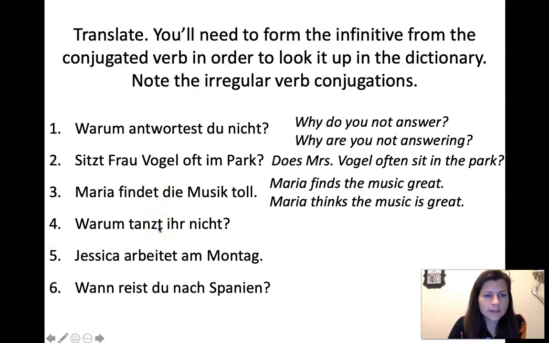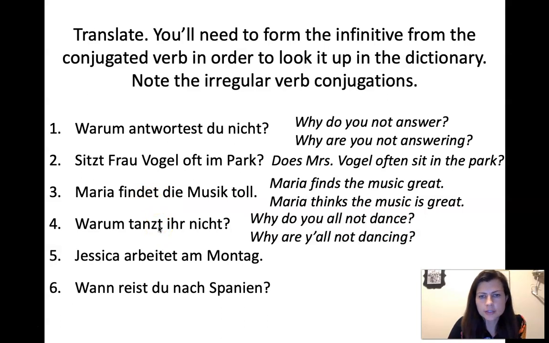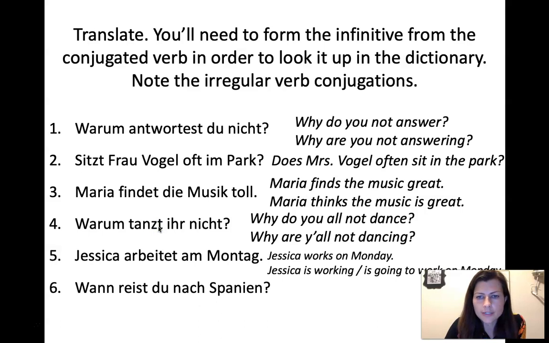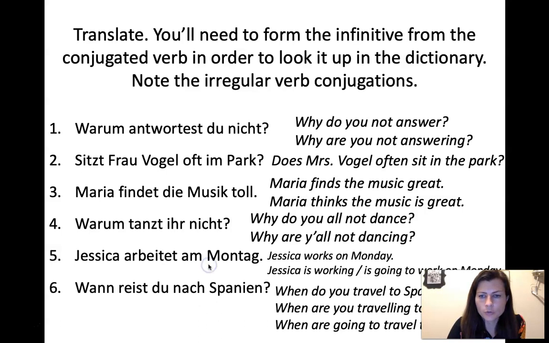Yeah. Nummer 4. Warum tanzt ihr nicht? Which is, why do y'all not dance? Or why are y'all not dancing? Warum tanzt ihr nicht? Depending on context, you can do either of those verb tenses. And then Nummer 5. Jessica arbeitet am Montag. We've got that extra E on the ending there. And then you could do either Jessica works on Monday or she is working and going to work on Monday. Either way. Nummer 6. Wann reist du nach Spanien? When are you traveling to Spain? When do you travel? When are you traveling? When are you going to travel? Any of those are fine, depending on what sounds most natural.